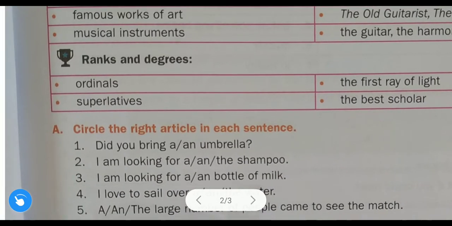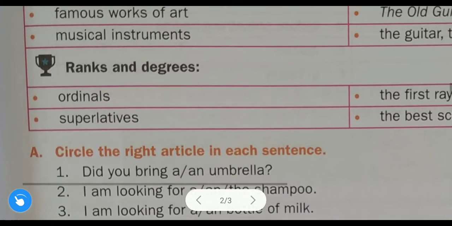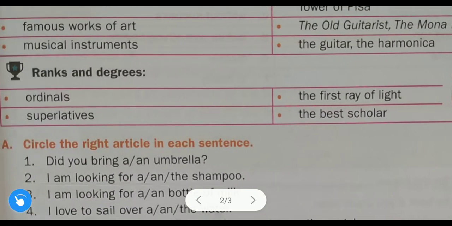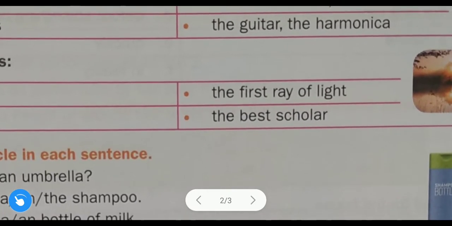Now rank and degrees. First one is the ordinal. Let us discuss, you will understand. Ordinal means first, second, third, fourth, fifth. That is called ordinal. So we always use "the" in front of these: the first, the second. He is the second in the class, he is the third topper. I am the fourth student. So always remember we use "the" in front of ordinals, okay.